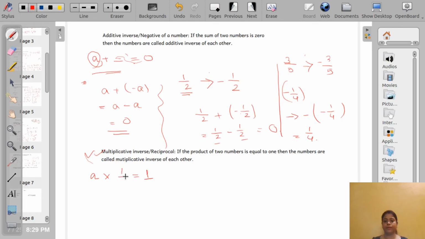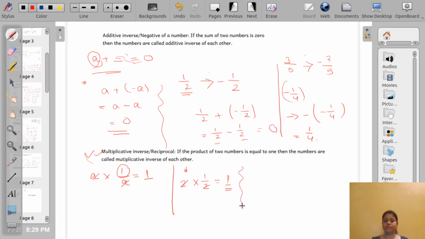Okay, it should be 1 by A. That means A and A will be cancelled out, so we will be left with 1. Okay, so if we write say 2, what we multiply with 2 to get 1? That means 1 by 2, 2 and 2 will be cancelled out and we are left with the answer 1.